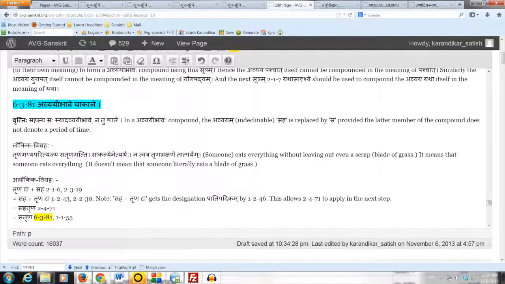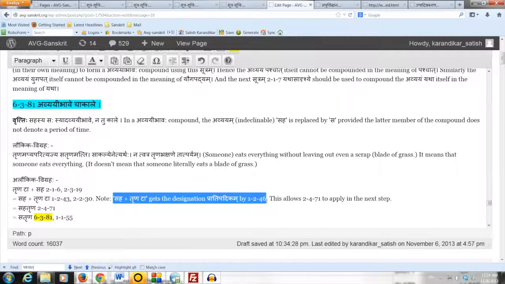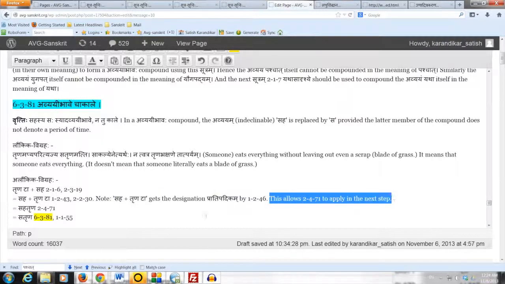Therefore the Avyayam Saha gets the Upasajana Sanya, and then by 2230 Upasajanam Purvam we place Saha as the prior member of the compound. Now Saha Trinata, which is the compound, gets the designation Pratipadikam by 1246 Krittadita Samasascha, and then we apply 2471 Supo Dhatu Pratipatikayoho to perform the look elision of the subaffix Ta, which is inside the Pratipadikam.